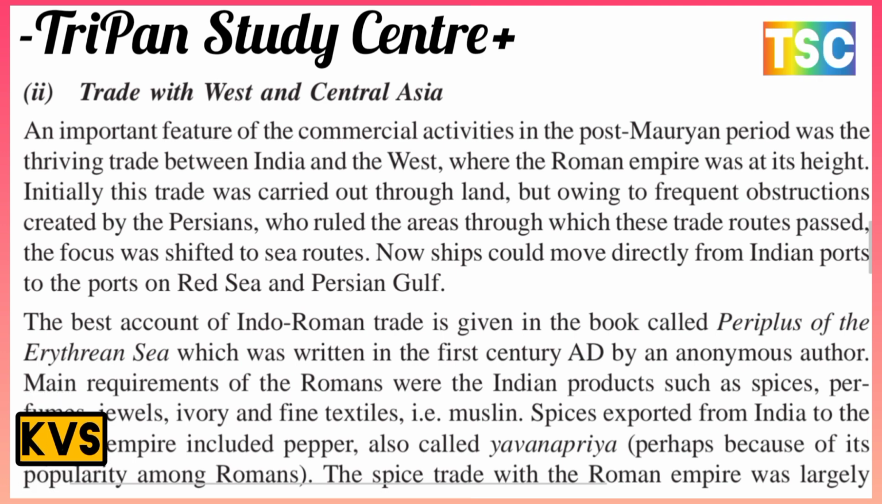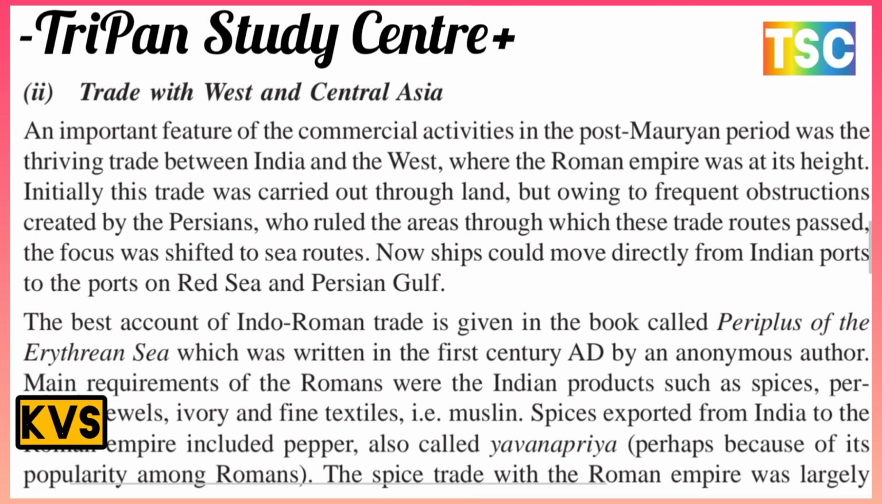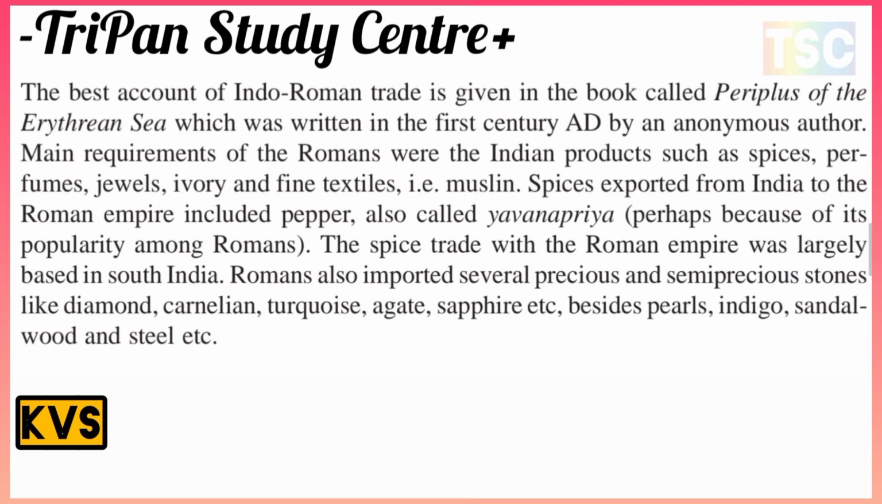Initially, this trade was carried out through the land route, but owing to the frequent obstructions created by the Parthians, who were ruling the area through which these trade routes passed, the focus shifted to the sea routes. Now ships could move directly from Indian ports to the Red Sea and the Persian Gulf.